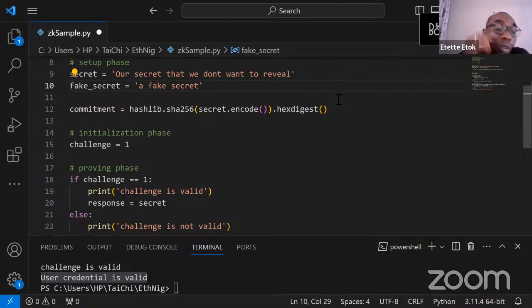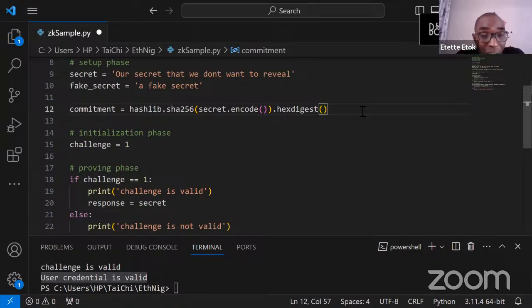Now remember, when the prover made the statement, what we agreed on was that he knows something called secret, he possesses something called secret.